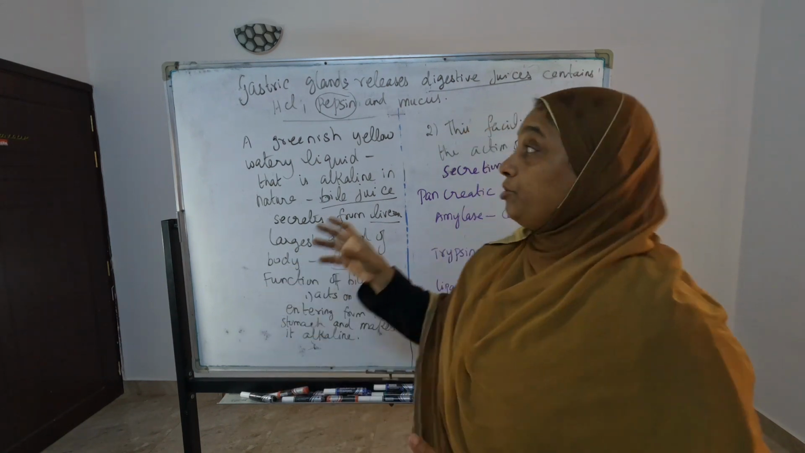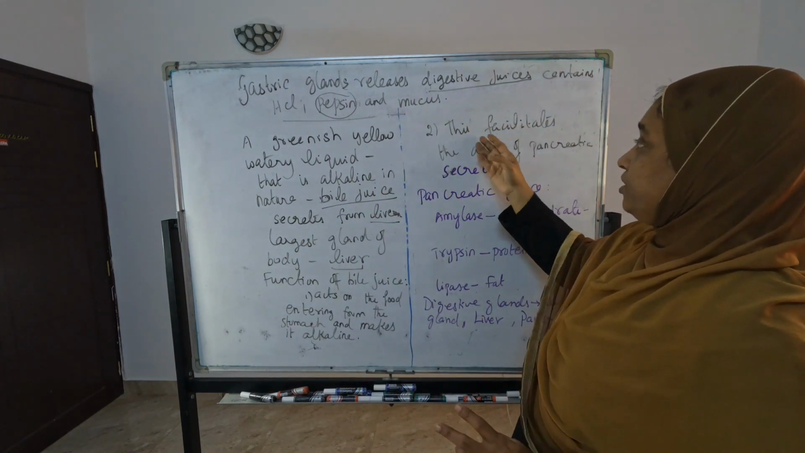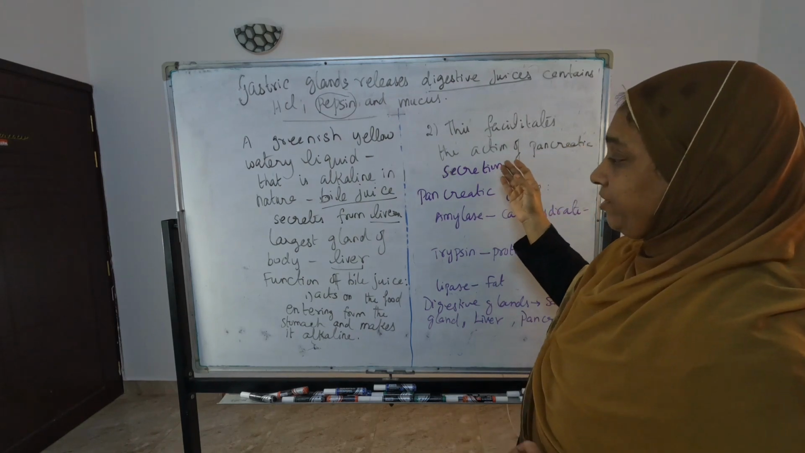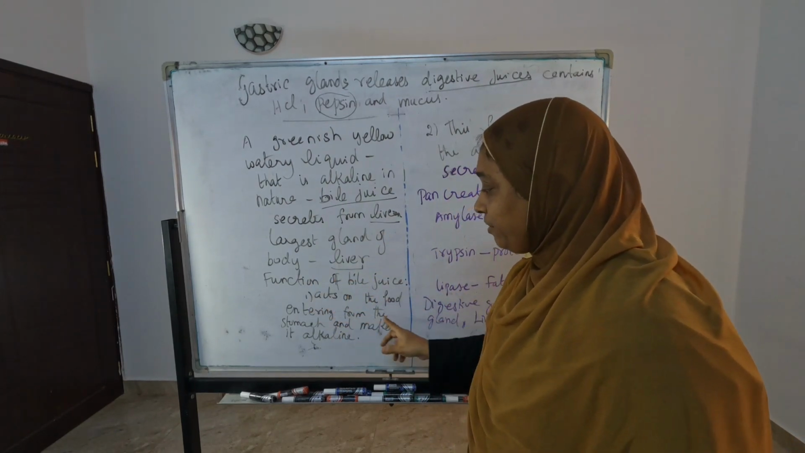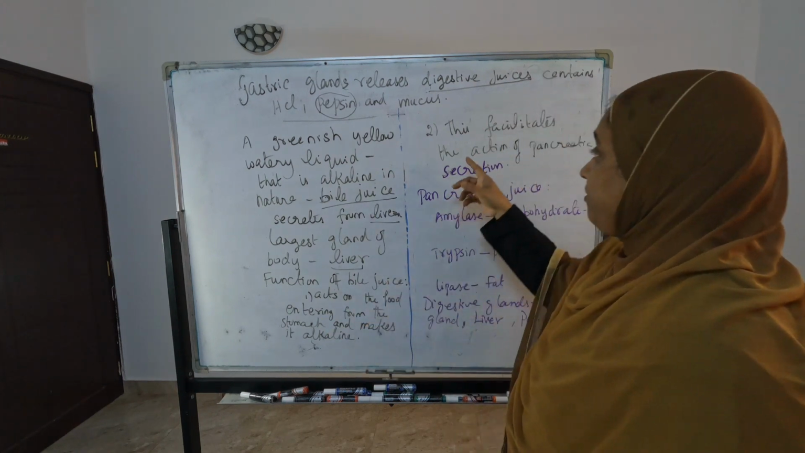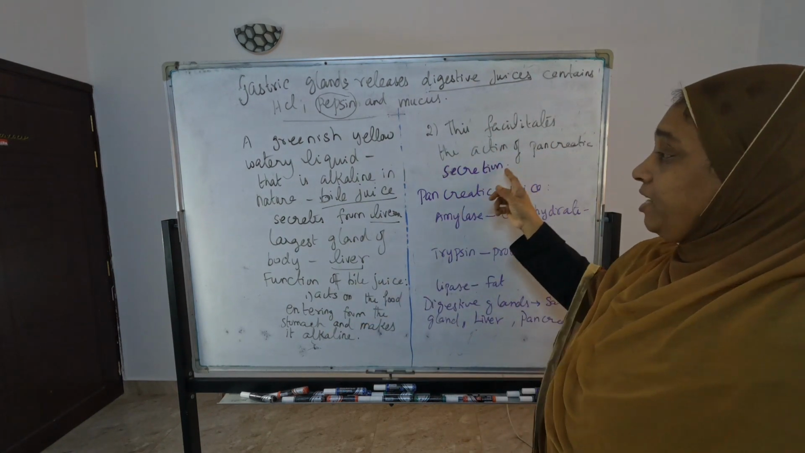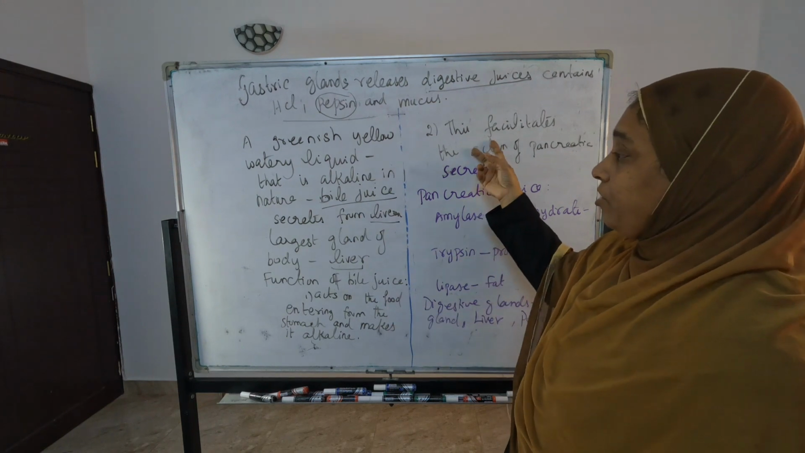Then the pancreatic juices start to function there. This facilitates the action of pancreatic secretion. What is the function of bile juice? First you have to write: it acts on the food entering from the stomach and makes it alkaline. Then you have to write: this facilitates the action of pancreatic secretion. These two points you have to write there.